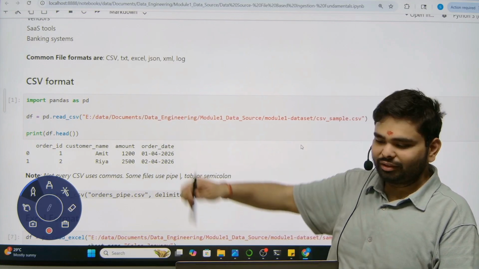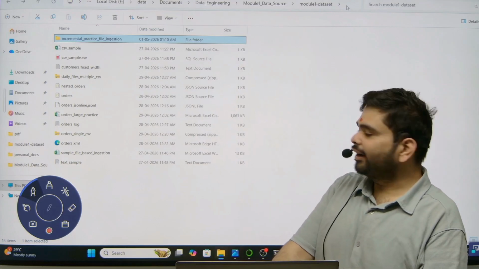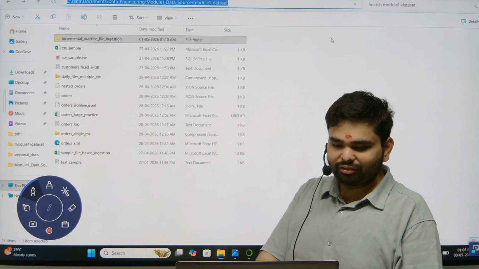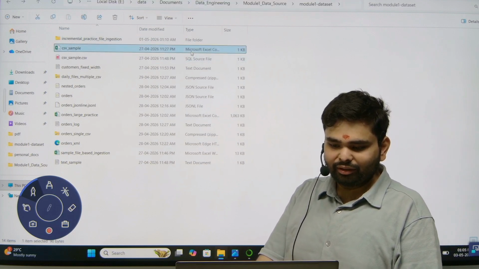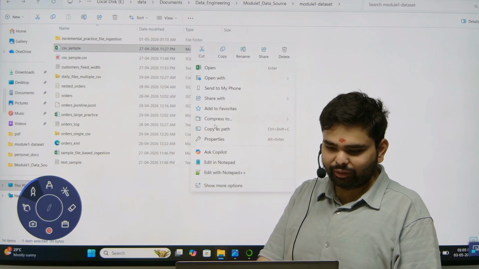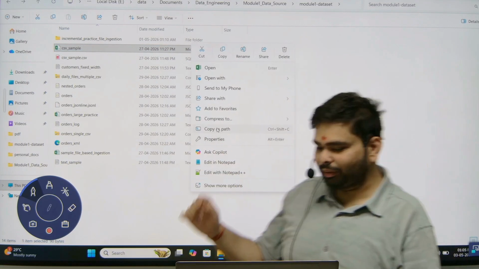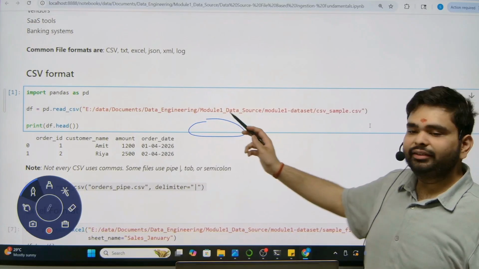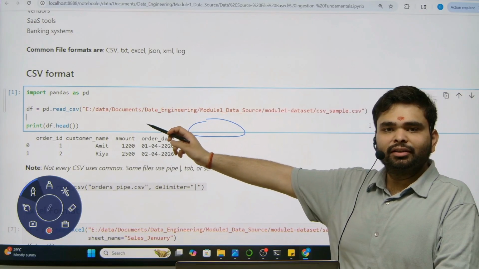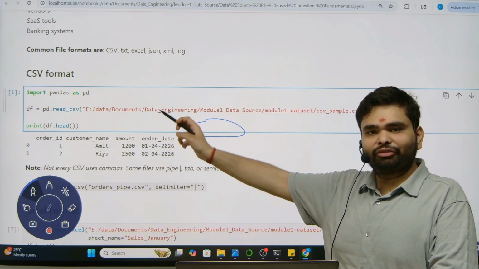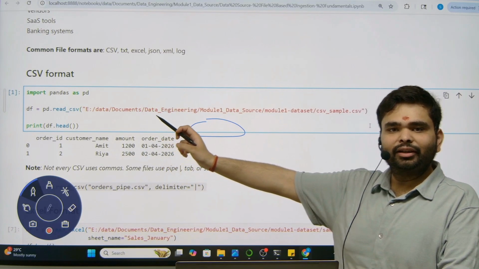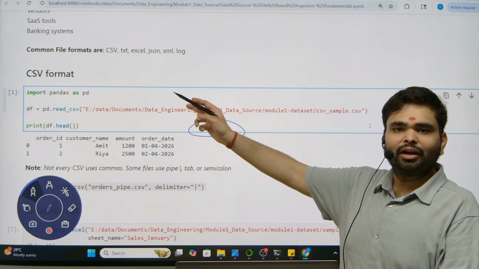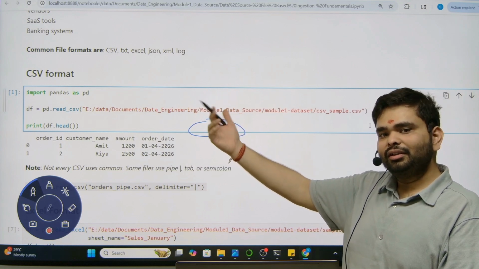You will copy the path. How can we copy the path? You can either directly click here in the top, where you can get the path, or you can simply select the CSV sample, open Properties, and above the properties we have the Copy as path function. In the GitHub, I have uploaded all the notebook files plus the data files for practice. You can easily download the data files and the code from there. The repo name is in the description.